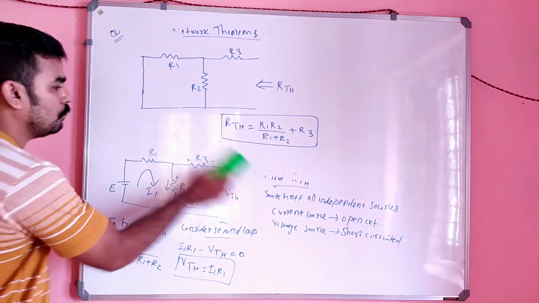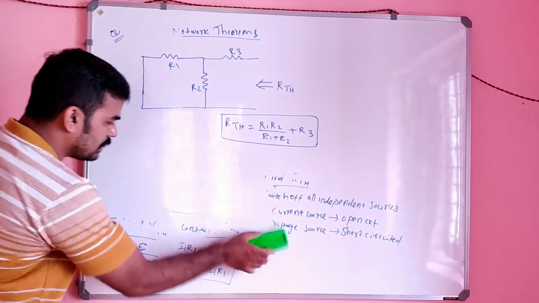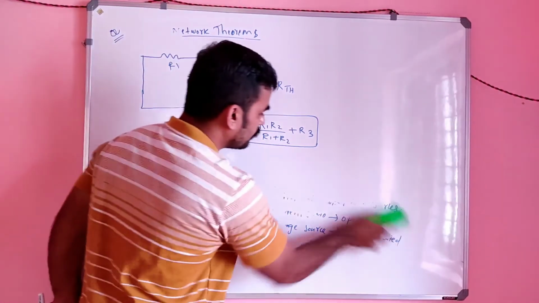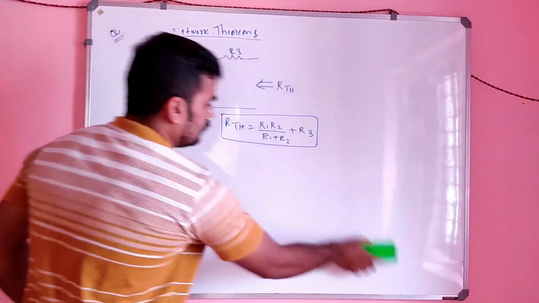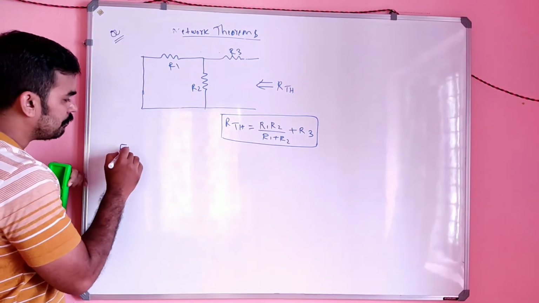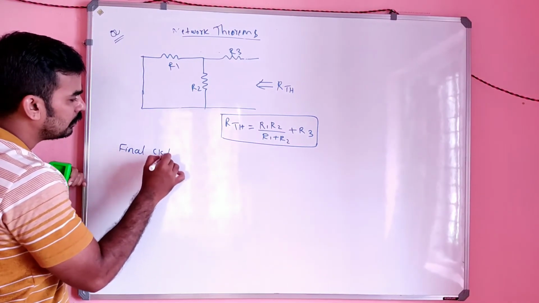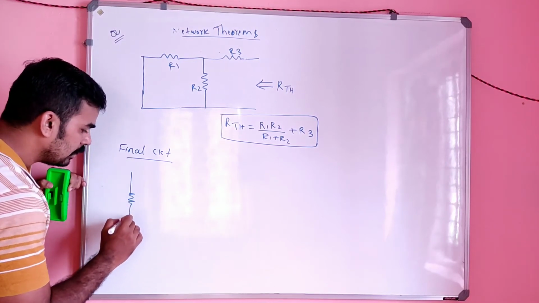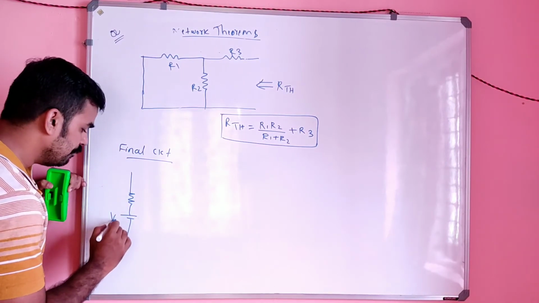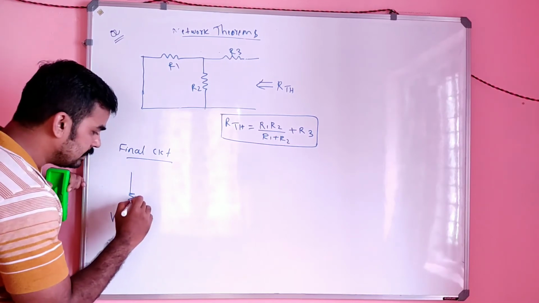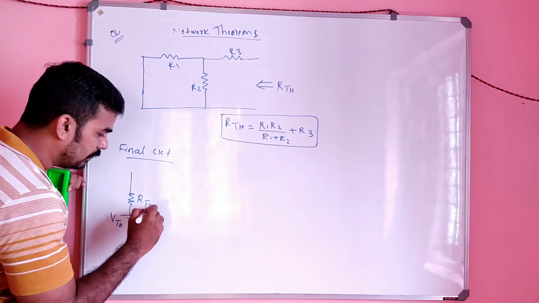So our effective circuit, the equivalent final circuit, will be simply what is that? VThevenin, the Thevenin voltage, in series with what? RThevenin.